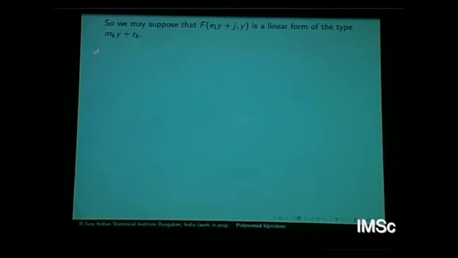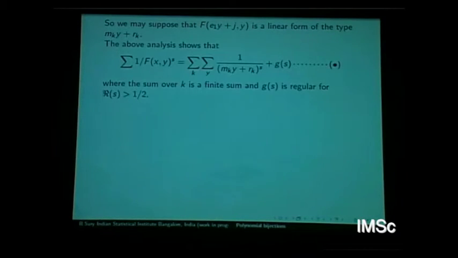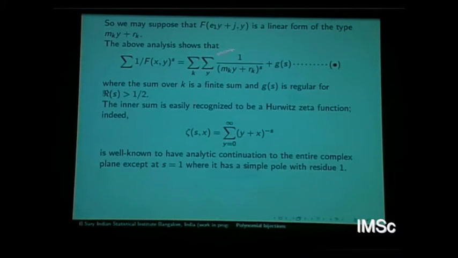So the bad case is this. Now write this in this form, where this part is nice and it's regular for real part of s bigger than half, as I said earlier. So all the bad part is considered here. Now look at these progressions. First of all, recognize this sum as a Hurwitz zeta function, which is also known to have analytic continuation to the entire complex plane, with a simple pole of residue 1. So let's calculate the residues of both sides.